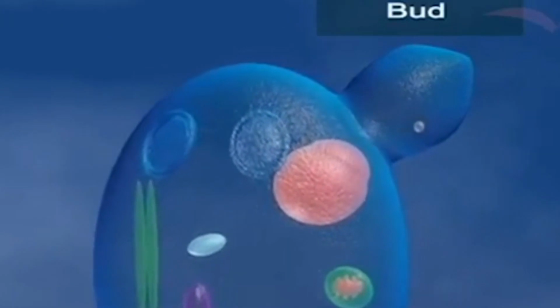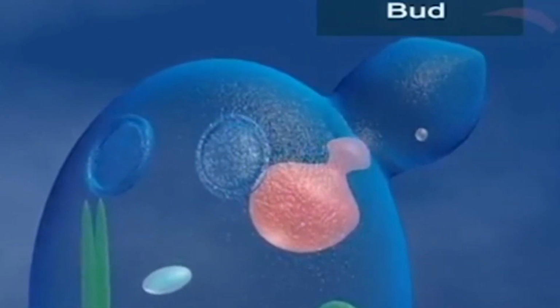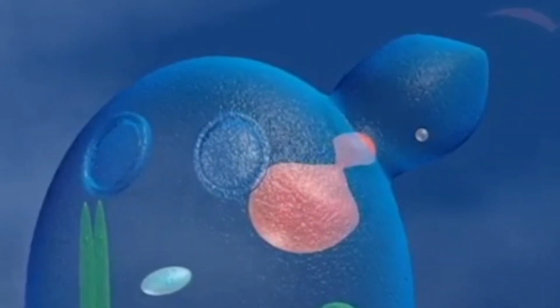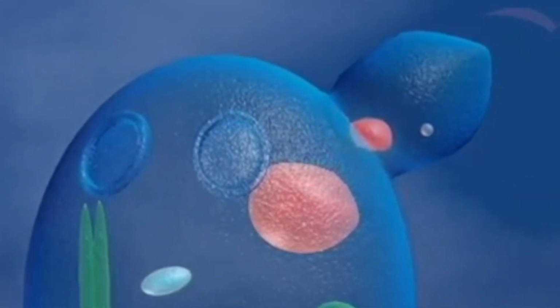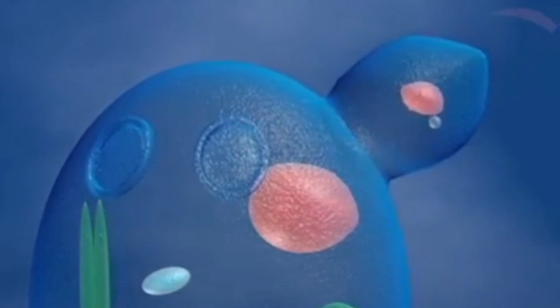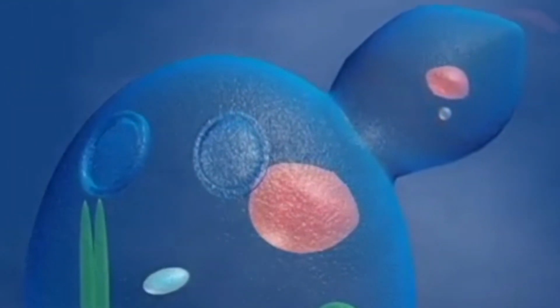Why is it called budding? A small bulge appears on the surface of the parent cell. This bulge is actually a bud. One of the two daughter nuclei enters this bud.